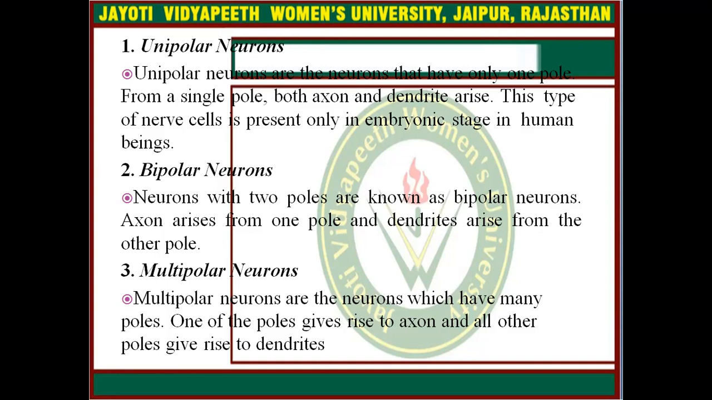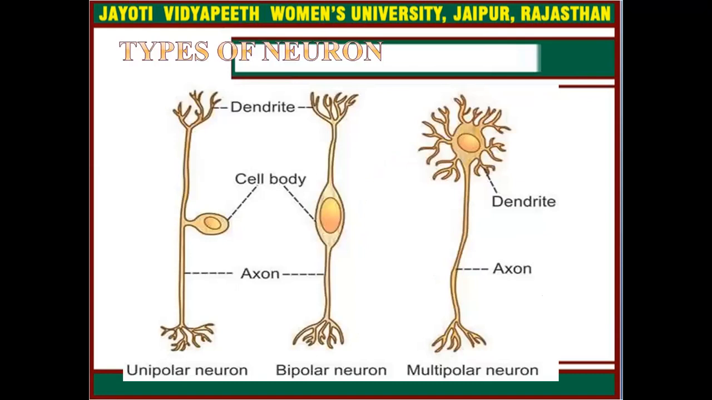Third one is a multipolar neuron. These neurons have many poles. One of the poles gives rise to the axon and all other poles give rise to the dendrites. This is the diagrammatic representation. These are cell bodies, and dendrites have arisen in unipolar. In bipolar, these are the dendrites, and in multipolar, this is the axon region, and these are the dendrite regions.